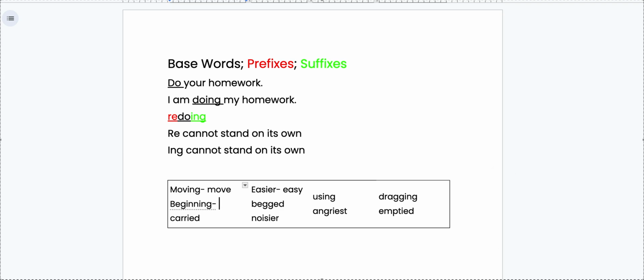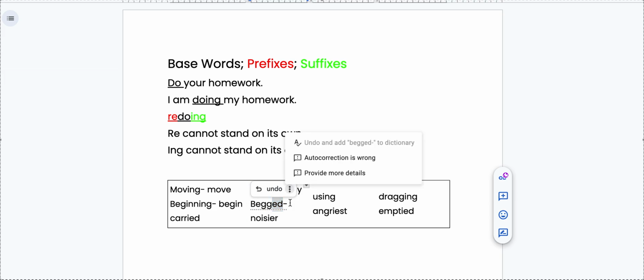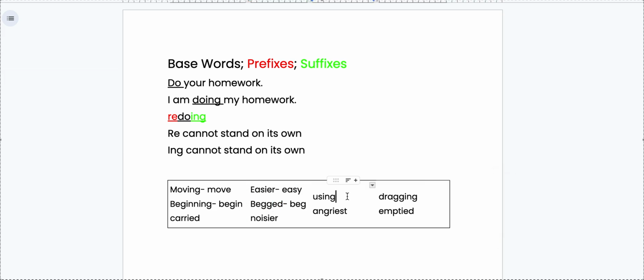Then I have the word beginning. Do you think ing can stand on its own, or do you think begin can stand on its own? Begin is a word that can stand on its own. Then I have begged. I have ed, or I have beg. What can stand on its own? Beg can stand on its own. Next, I have using. I have ing and use. Which one is a word that can stand on its own? Use. Use is a word that can stand on its own.